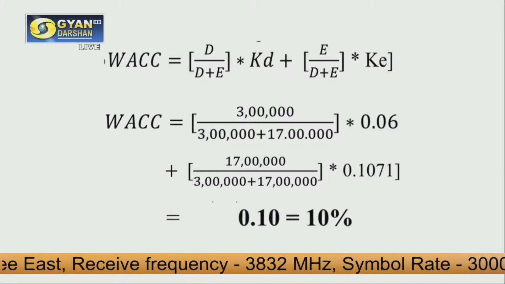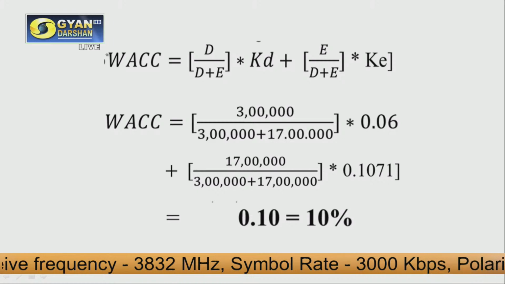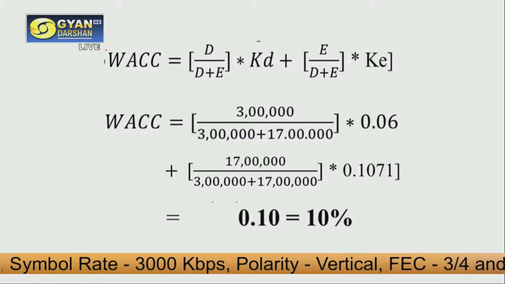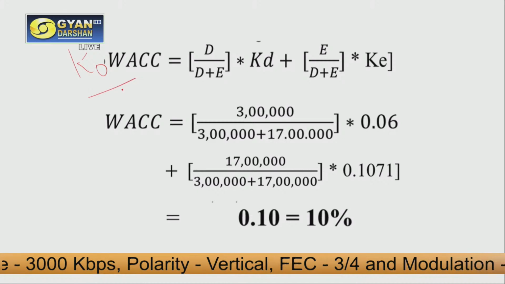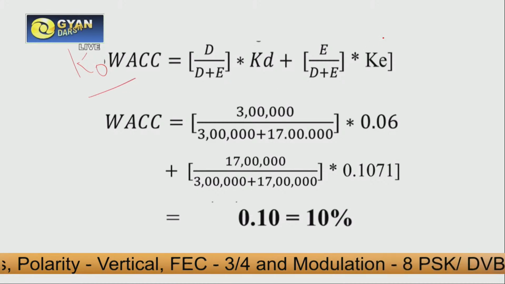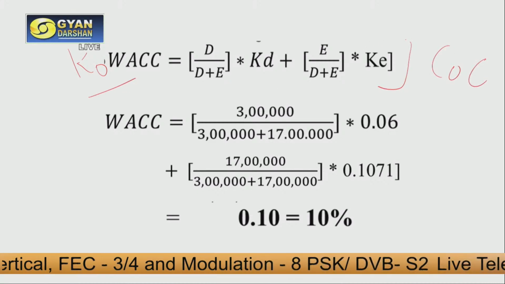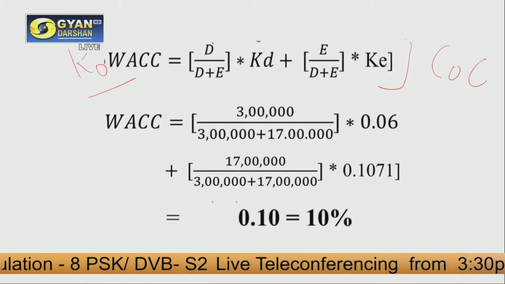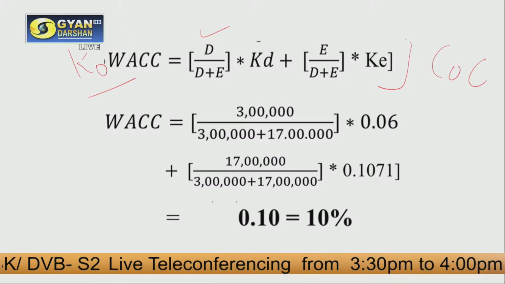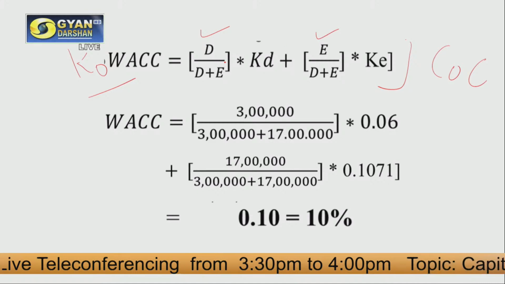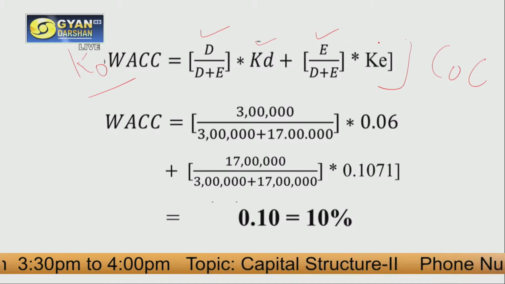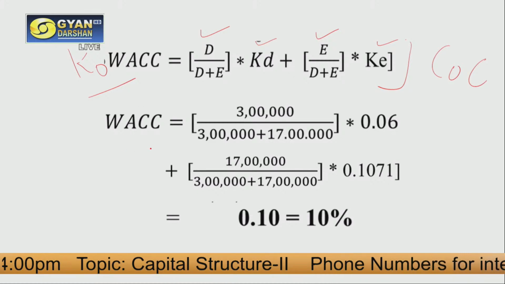Now using the values which are given in the question and the values that we have extracted just now, we can calculate WACC, that is overall cost of capital. This is something we have studied under the topic cost of capital. Here we use the ratio of debt in our capital structure and the ratio of equity. Ratio of debt needs to be multiplied by cost of debt and ratio of equity needs to be multiplied by cost of equity.